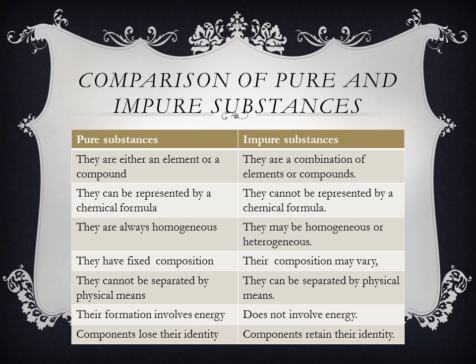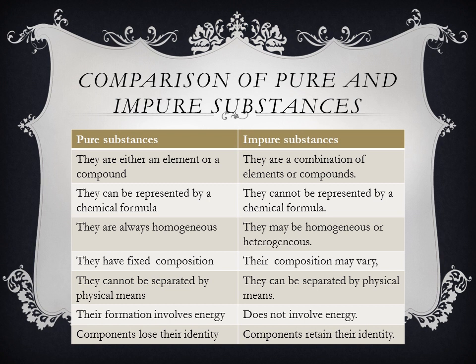For example, water can be represented by the formula H2O. Methane is CH4. A chlorine molecule is Cl2. So, we can represent a pure substance by a chemical formula.